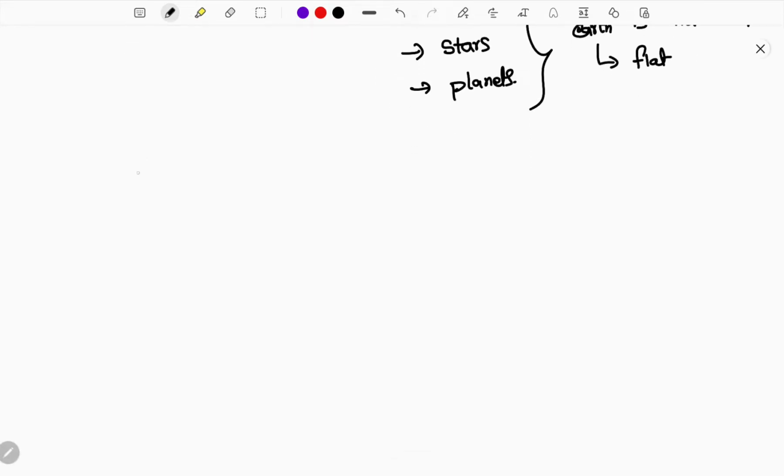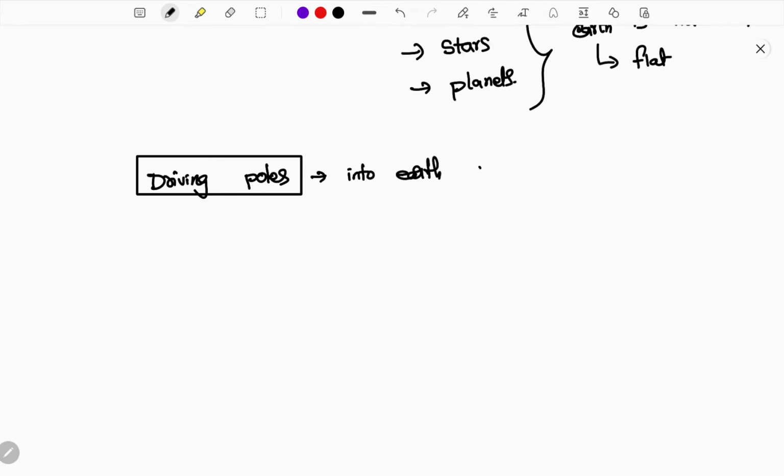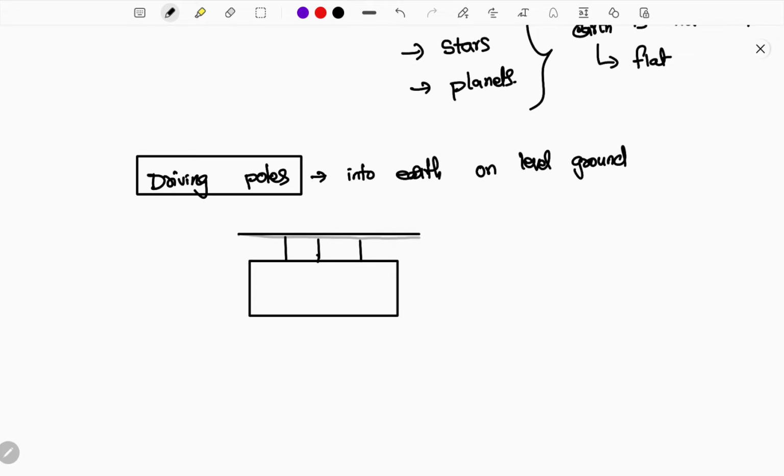Next, driving poles into the earth. This is done by scientists, driving poles into earth on a curved path, on level ground. Okay guys, do you know that engineers drill many poles into earth? If earth is flat, and poles of similar height are dug and built inside the earth, everything should look the same height when the engineers observe it.